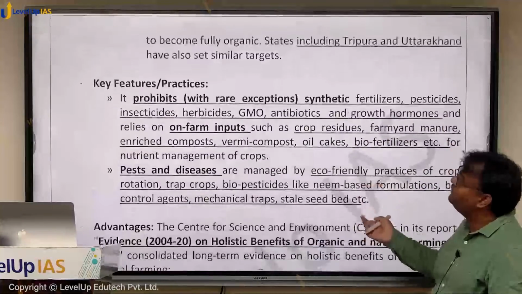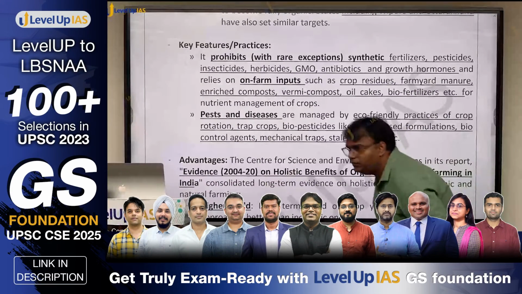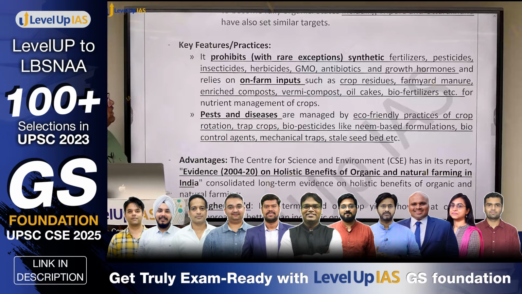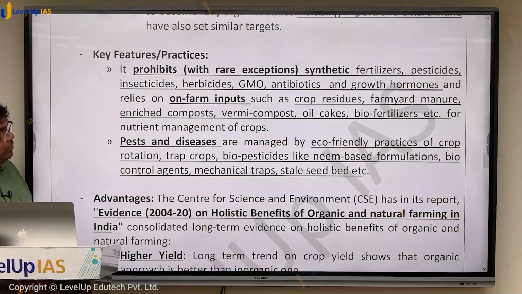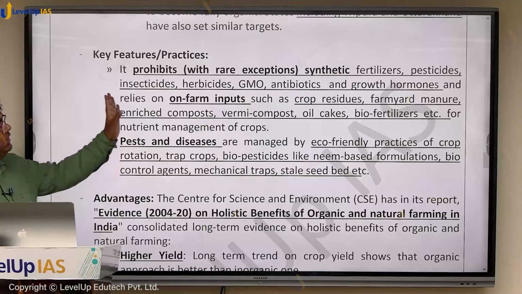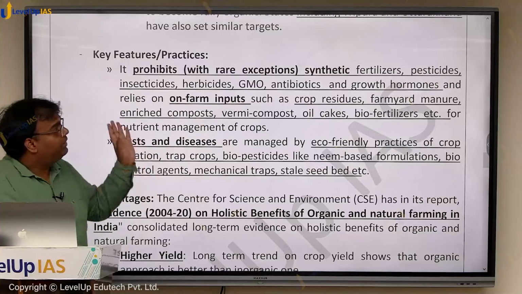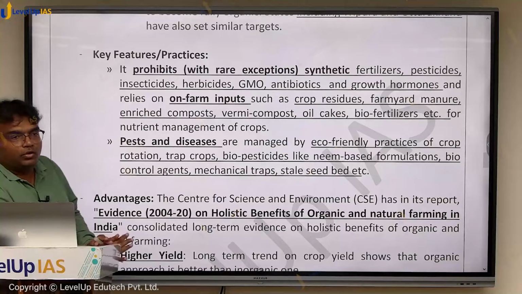Now, what are the key features of organic farming? The most important feature is it prohibits synthetic fertilizers, pesticide, insecticide, herbicide, GMO, antibiotics, and growth hormones, and relies on on-farm inputs such as crop residue, farmyard manure, enriched compost, vermicompost, oil cake, biofertilizer for nutrient management of crops. So synthetic nutrients, chemical nutrients, or chemical inputs are not used.